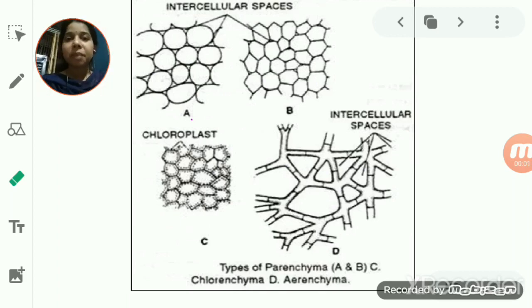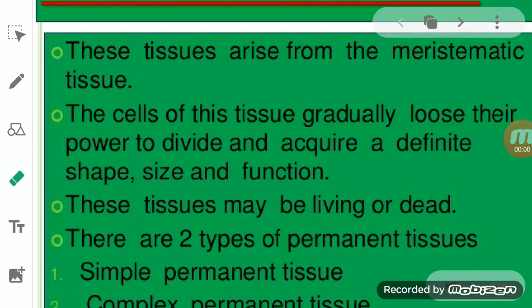Now today we will start with the simple permanent tissues. So we will talk about the permanent tissue, students. When we talk about the permanent tissue, permanent means mature. Here, when we use the term permanent, it means mature.